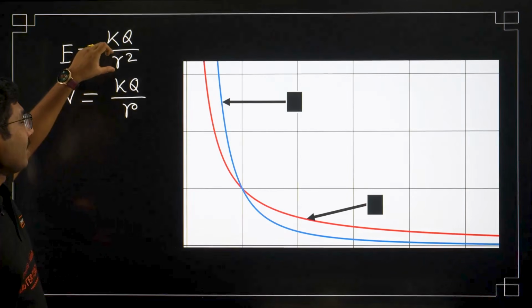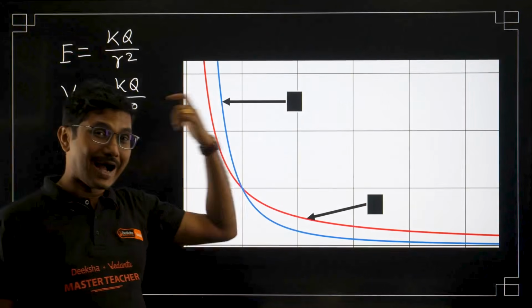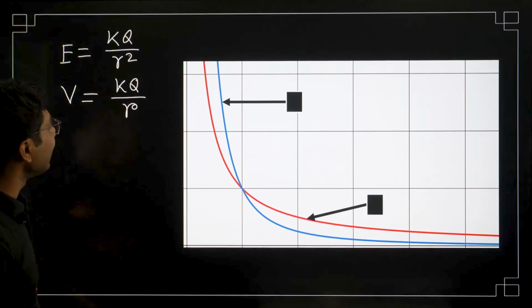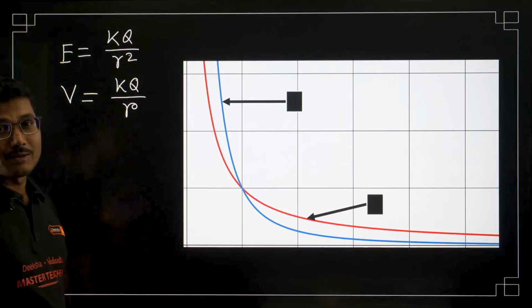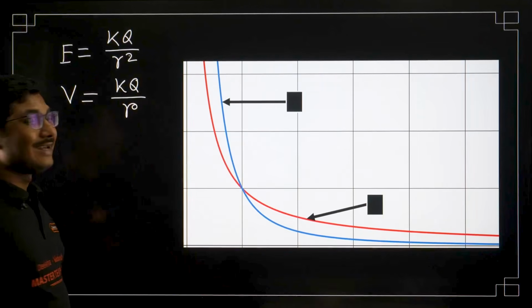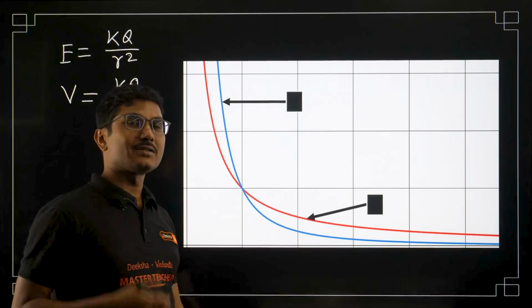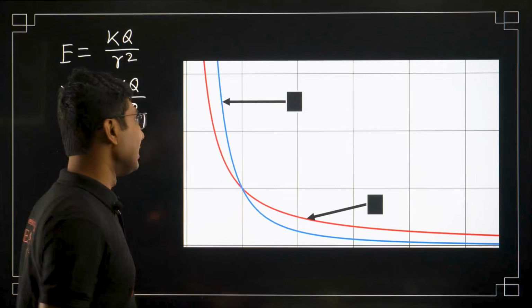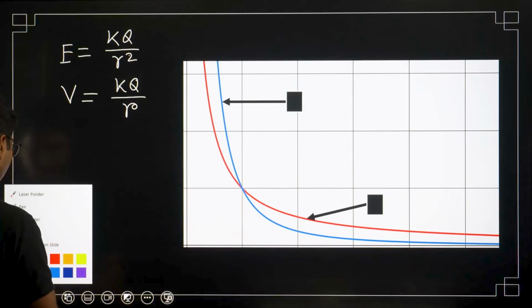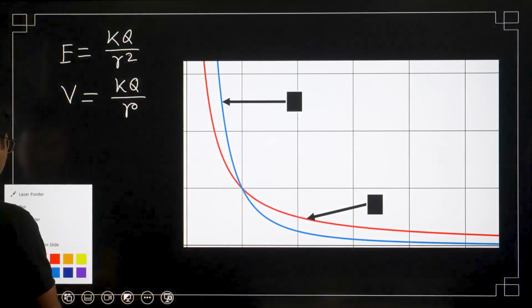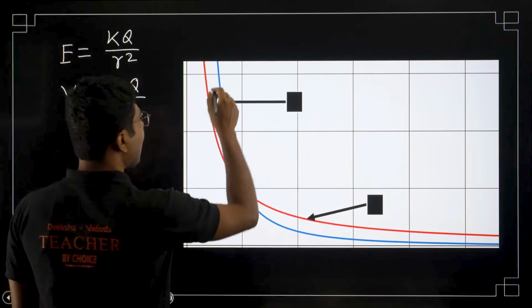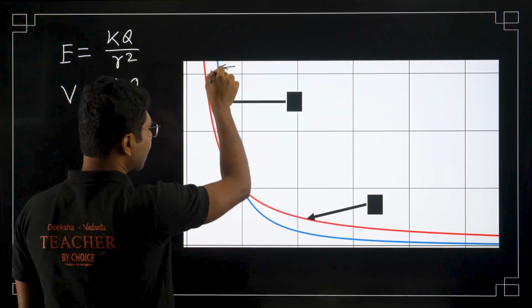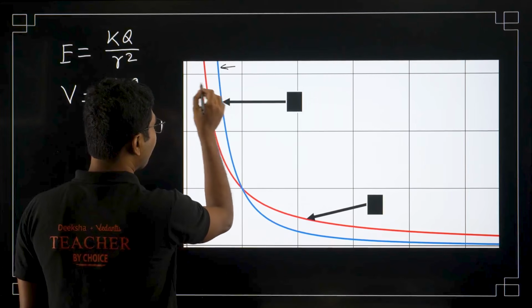Okay, but when the value of R is high, the electric field is very small. So initially the electric field is greater than the electric potential, but later on the electric potential starts to dominate. The electric potential value is more compared to the electric field. So here, as you can see, this graph starts at a higher value, that's why it is more away from the axis.